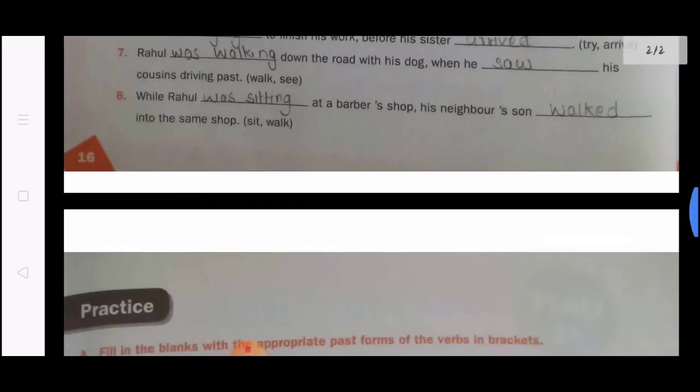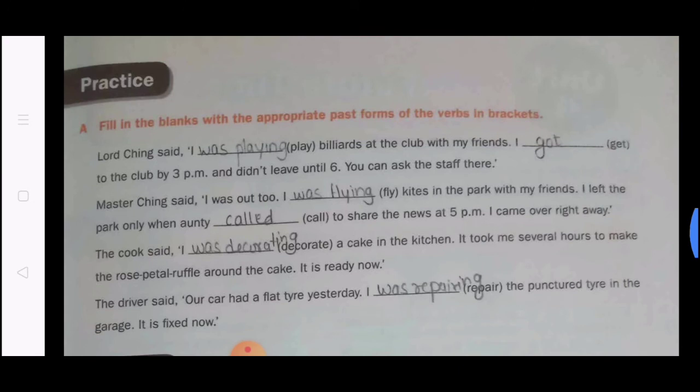Just complete it. The next is to fill in the blanks with the appropriate past form of the verb in brackets. Here you have to use all the past forms, meaning any of four can be used here: simple past, past perfect, past perfect continuous and past continuous. All four forms can be used here.